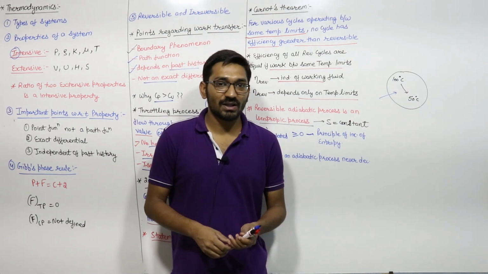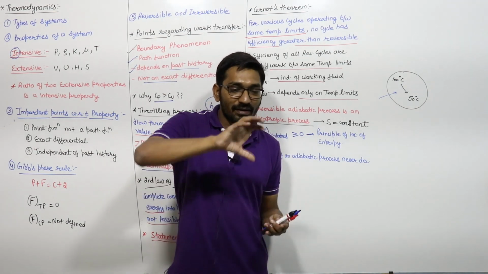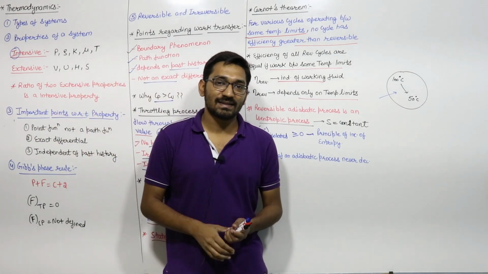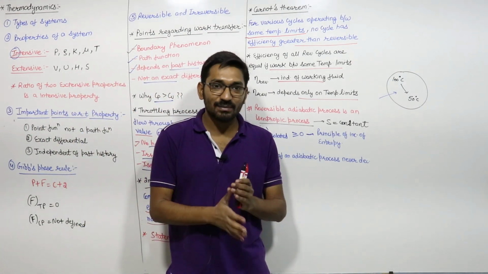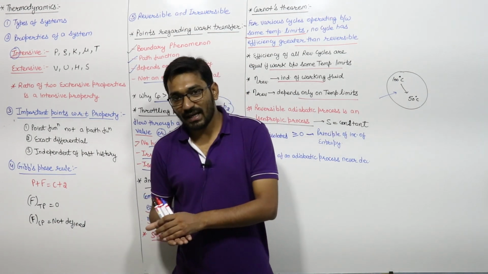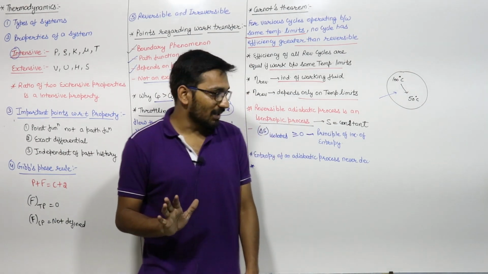It all depends upon the heat transfer and the entropy generation. But a reversible adiabatic process is always an isentropic process.